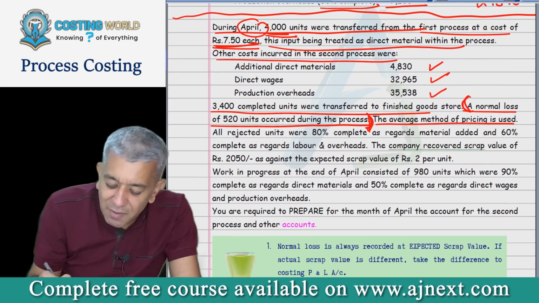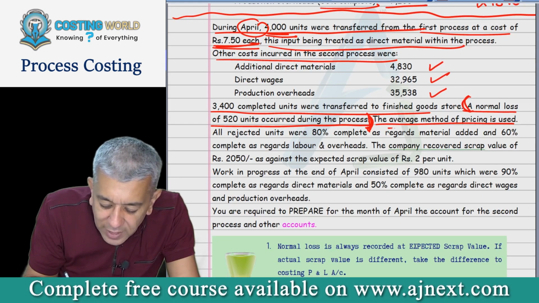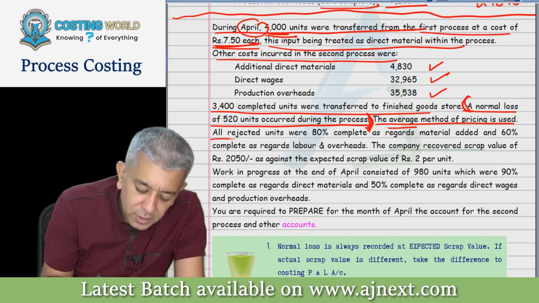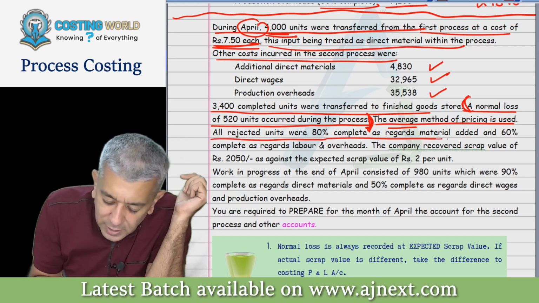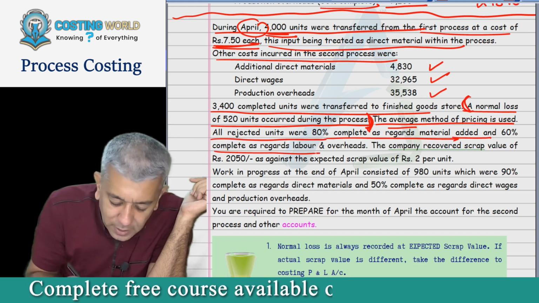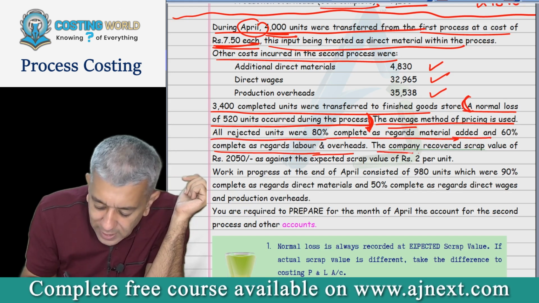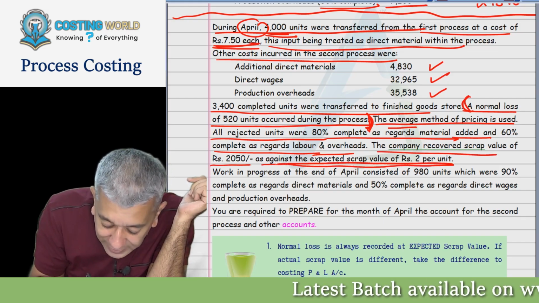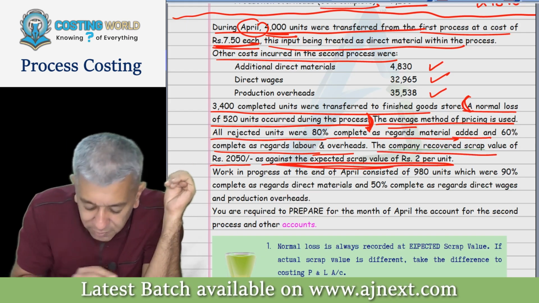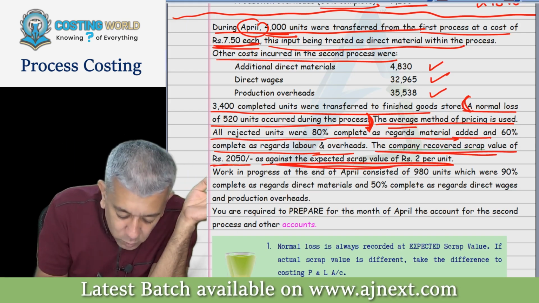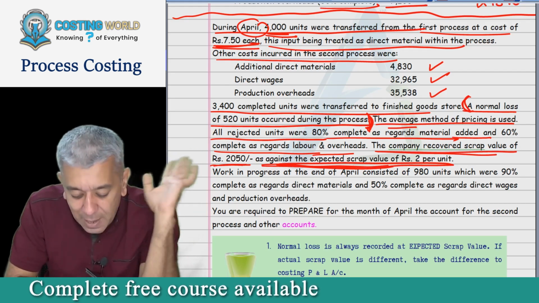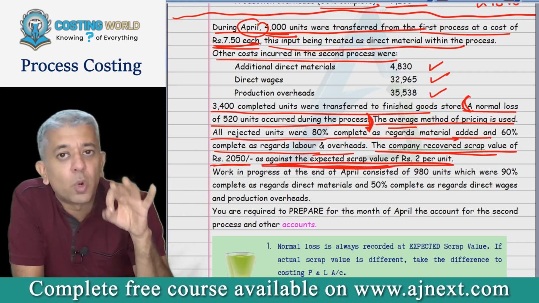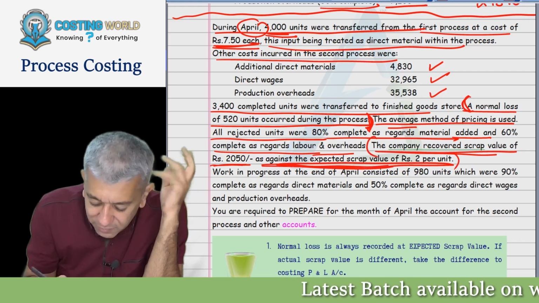Further, the average method of pricing is used. Underline the word average and write down weighted average. Further, all the rejected units were 80% complete as regards material added, 60% complete as regards labor and overheads. The company recovered scrap value of 2050 as against expected scrap value of rupees 2 per unit. So we were expecting a scrap of 2 rupees, but in reality, we got a total scrap of 2050. I'll be coming back to this line after some time.